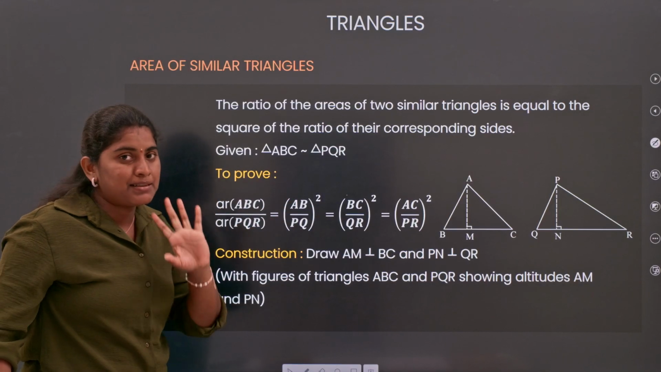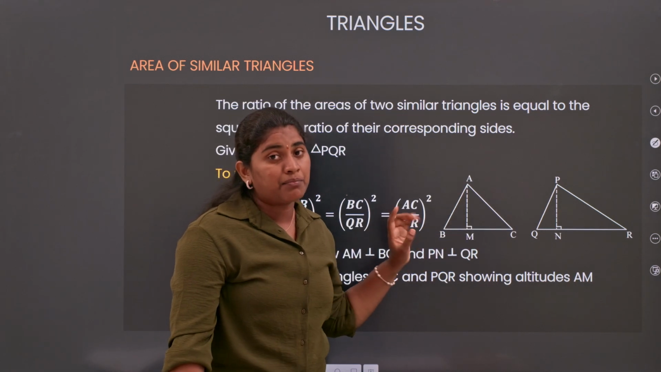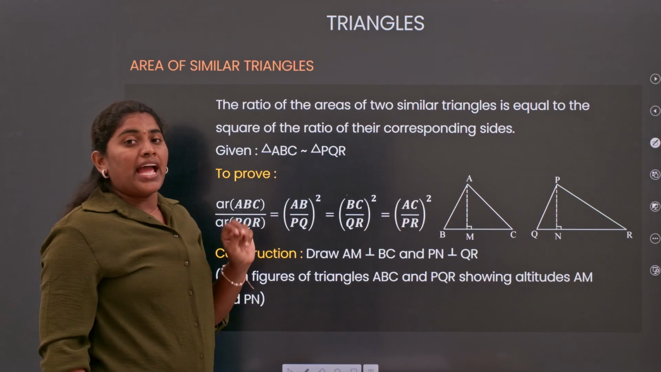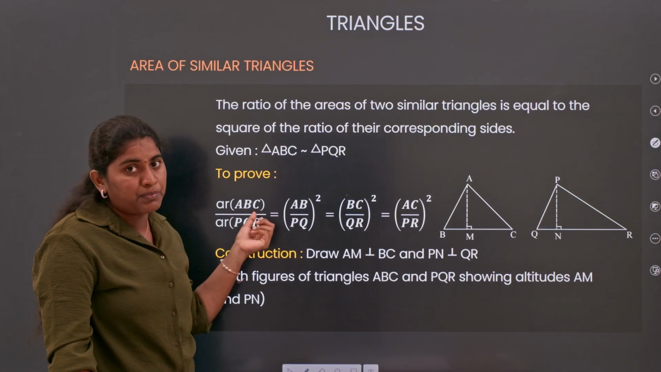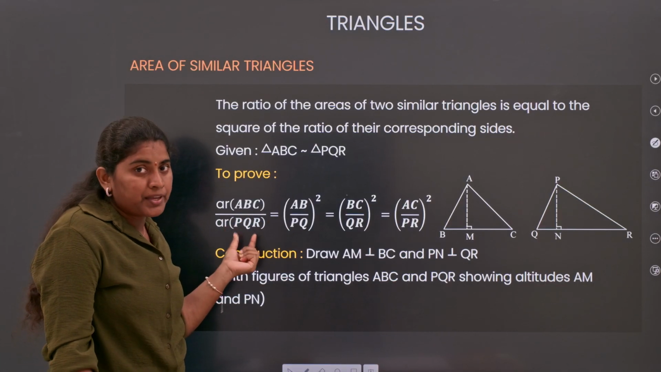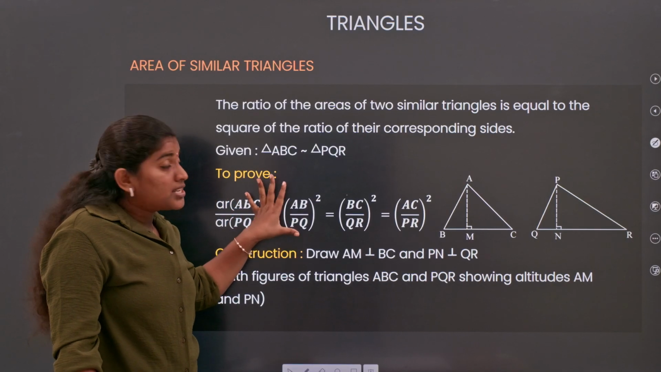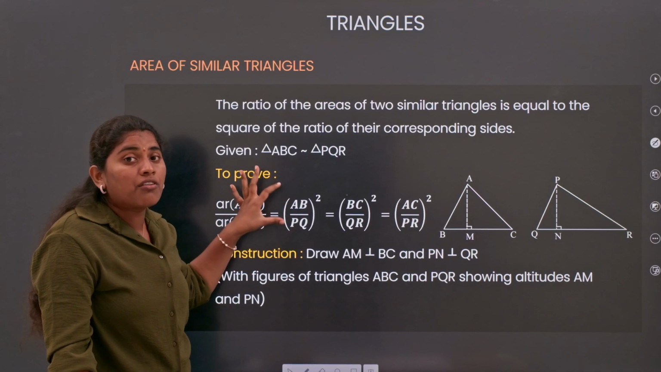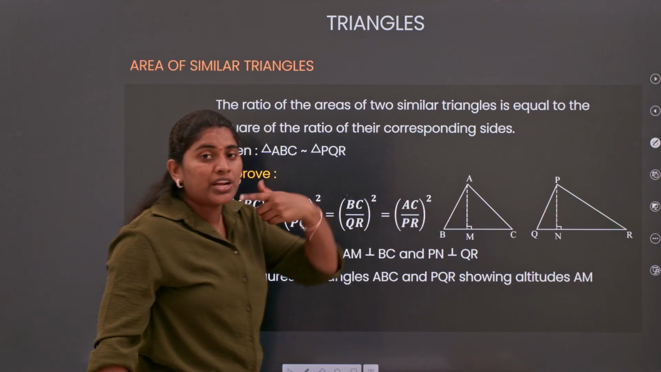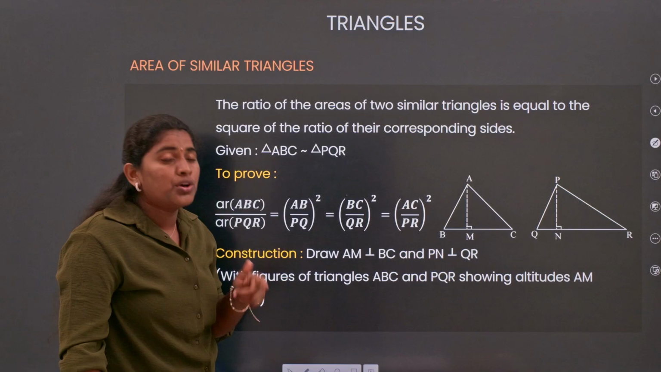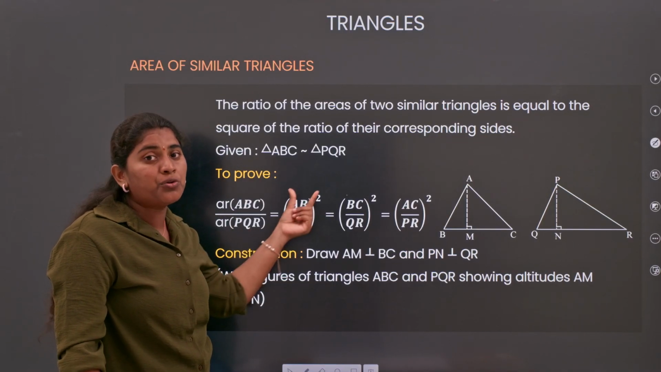It means, simply, where ABC and PQR are my two similar triangles, the ratio of the area of triangle ABC to the area of triangle PQR will be equal to the square of the ratio of the corresponding sides. AB corresponds to PQ, so the ratio will be AB by PQ, and the square of that ratio will be AB by PQ whole square.